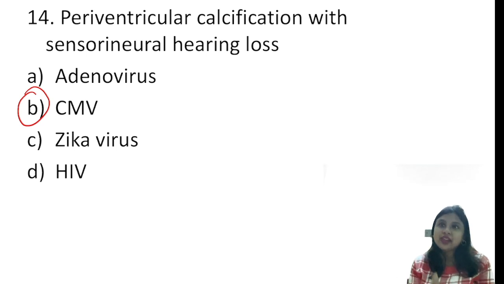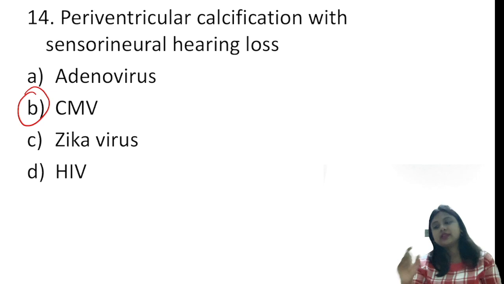So whenever in NICU, when we are at 1 month, usually we go for the screening we need to do. Like we did the evoked otoacoustic emission, it has got a referral. We did it again, it is a referral. Then we do the BERA and there is a hearing loss. We need to go for TORCH screen, right? Because we need to rule out cytomegalovirus. And even we can go for a CT scan to find out whether there is a periventricular calcification.